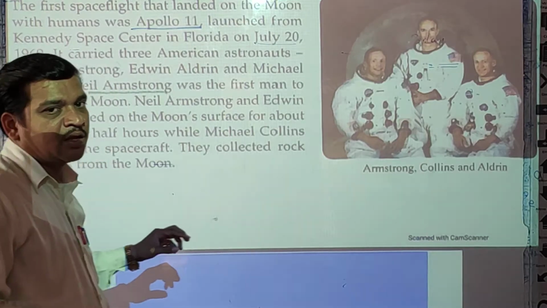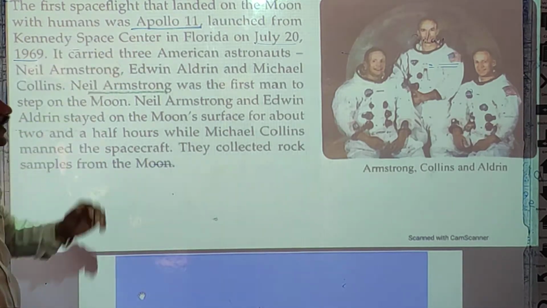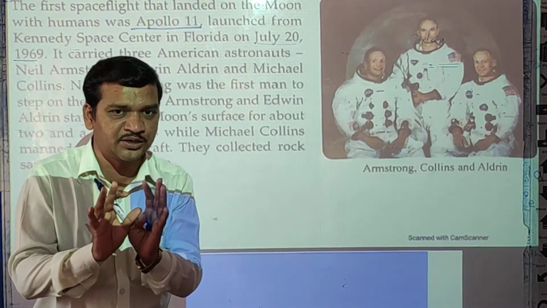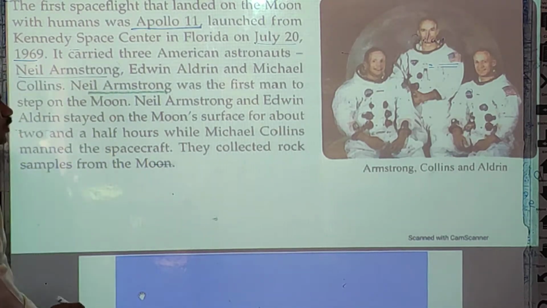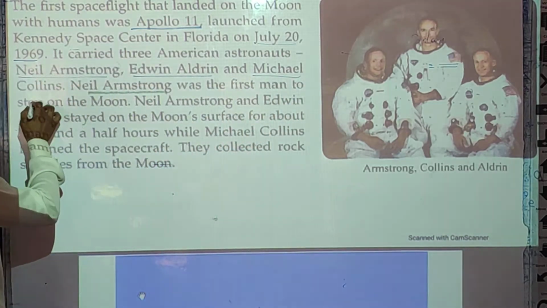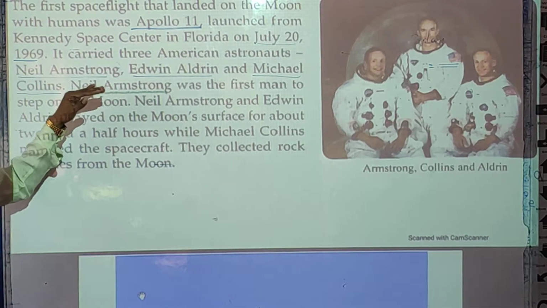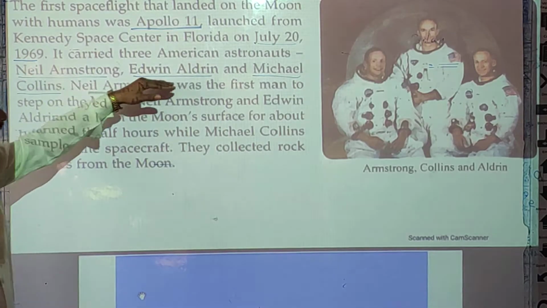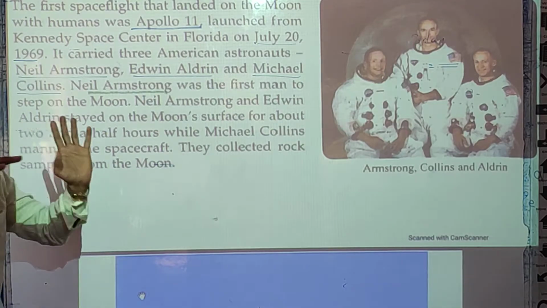Now see here, this space flight carried 3 astronauts, and you can keep their names in mind. For your class this much is enough. First, Neil Armstrong, Edwin Aldrin and Michael Collins. These are the three astronauts.